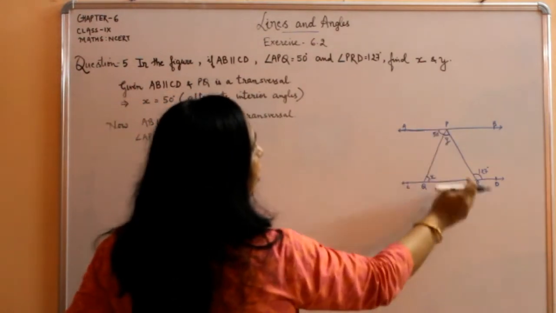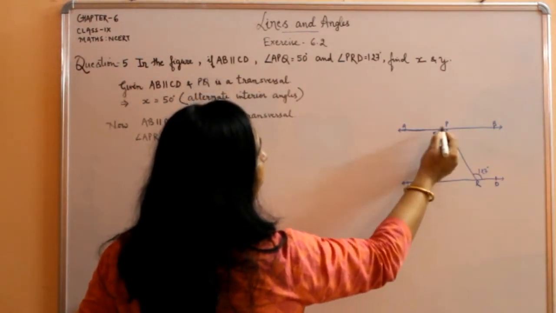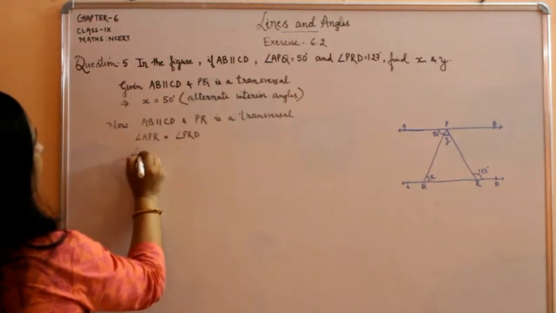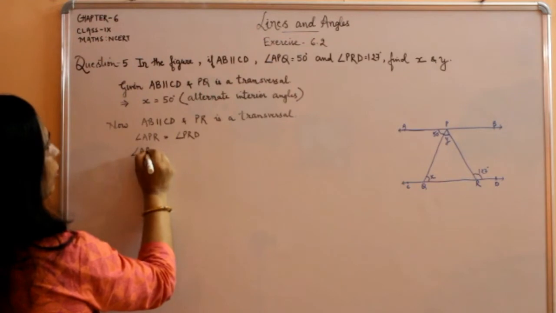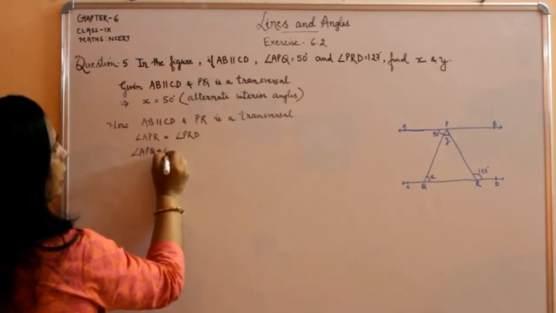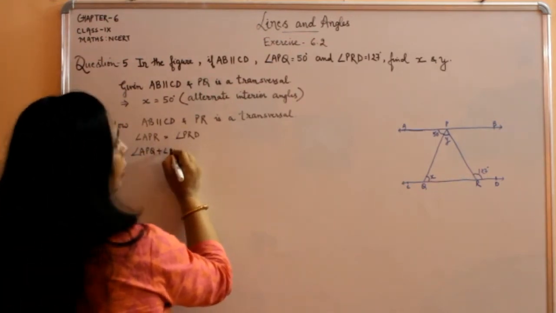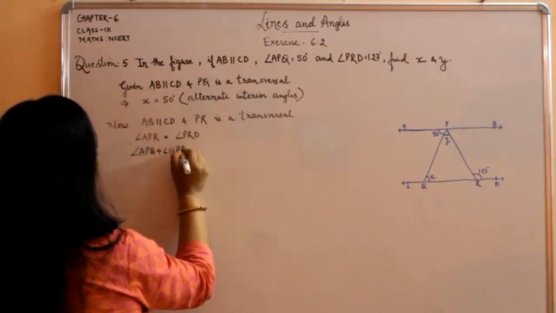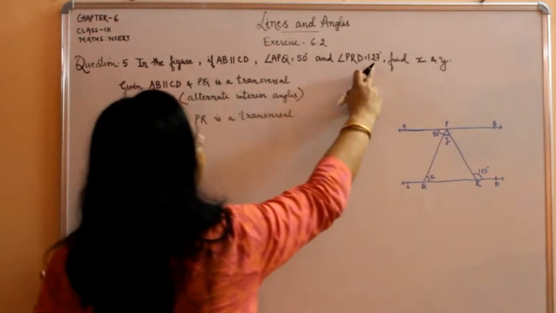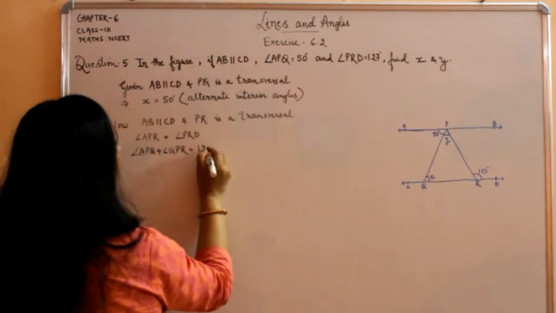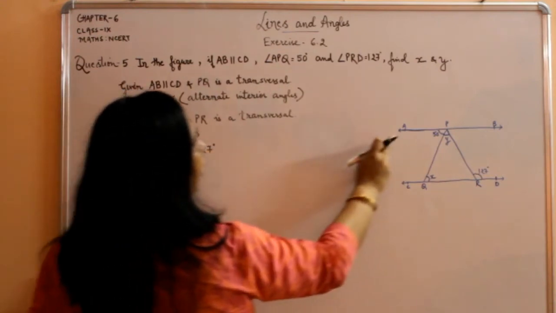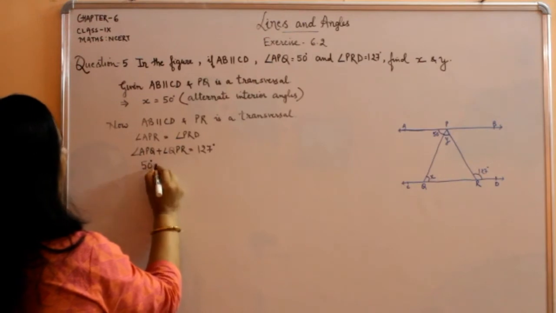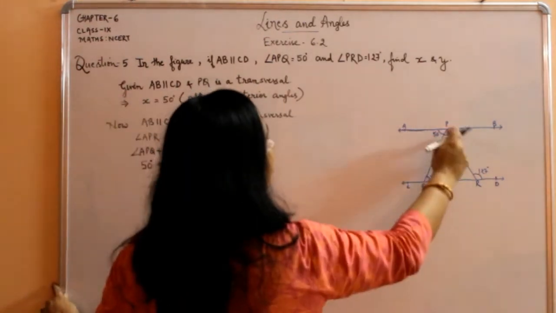अभी एंगल APR जो है दो एंगल से मिलकर बना हुआ है, एंगल APQ एंड QPR. That is angle APQ plus angle QPR is equal to angle PRD, which is given as 127 degree. अब एंगल APQ क्या है? 50 डिग्री. और एंगल QPR क्या है?